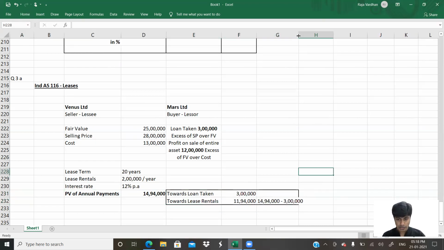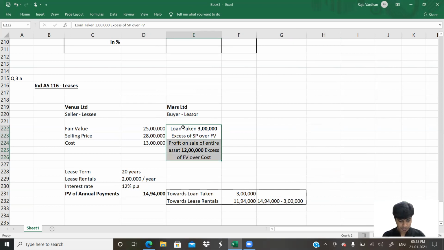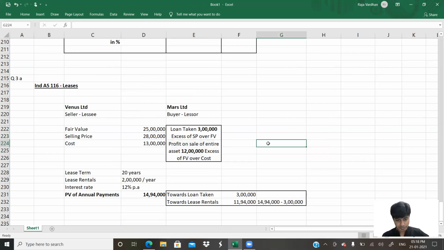Note this part because it is going to become critical. I'll put a box to this also, which I computed. Perfect. So whatever is there in the box is what I've computed. The other things are what they've already given to us in the question.